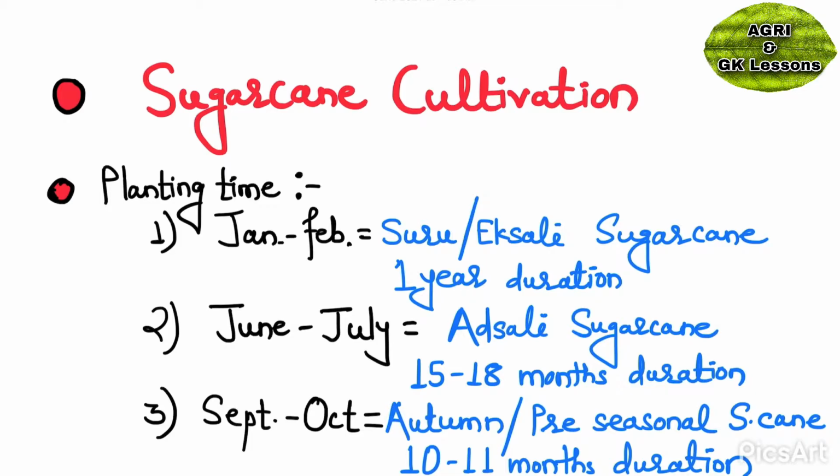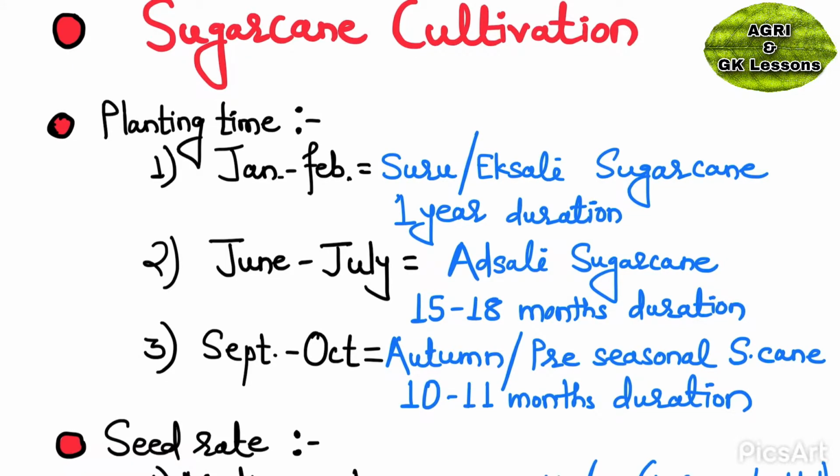In this video, we are dealing with the important points of sugarcane cultivation. Planting time of Suru or Eksali sugarcane is in the months of January to February, and the duration of Suru or Eksali sugarcane is up to 1 year.